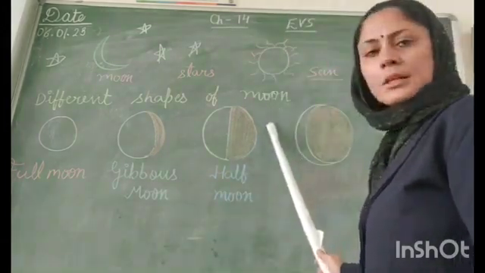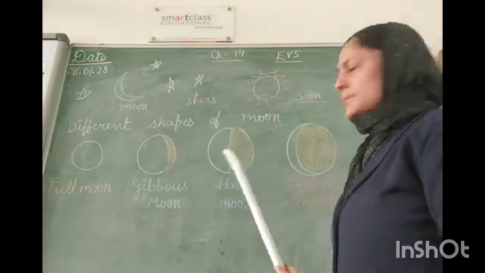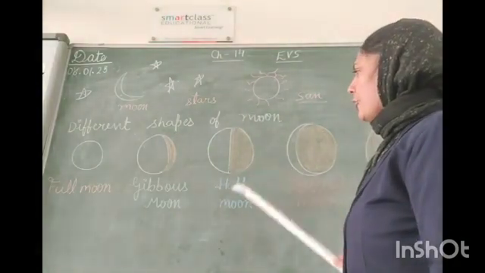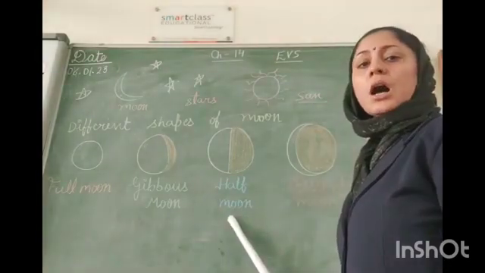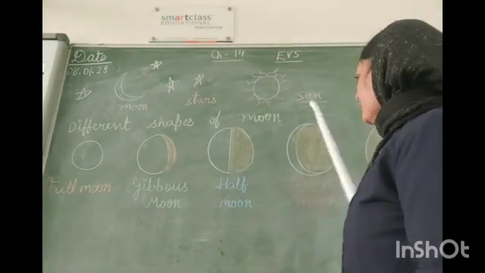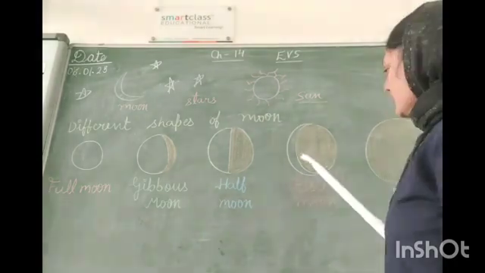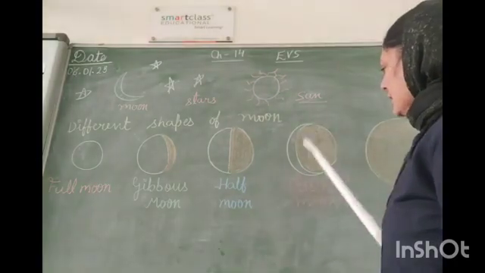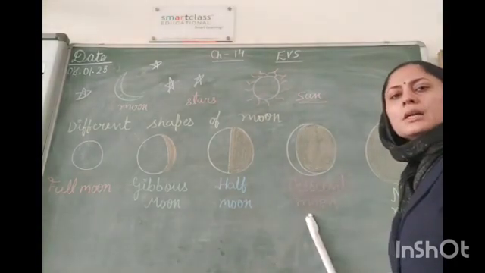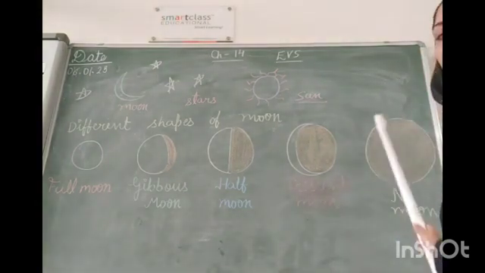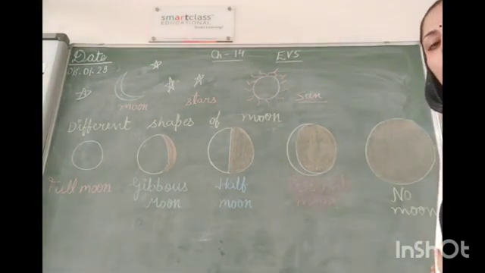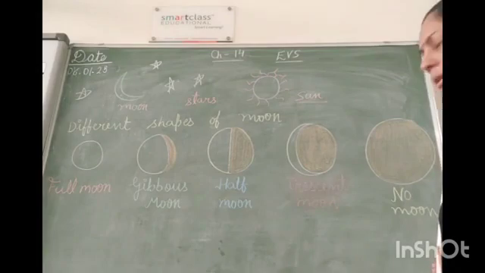When the moon is half covered, it means the half part of it has a shadow, it is called half moon. When only a quarter part of the moon is visible, this shape is called crescent moon. And when there is no moon at all, it's called no moon or Amavasya.